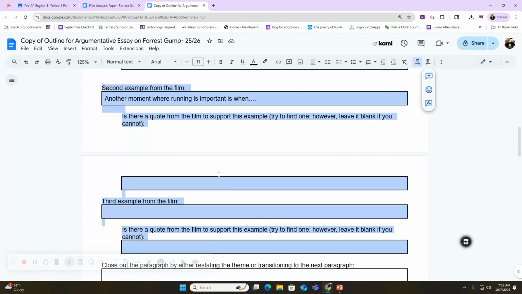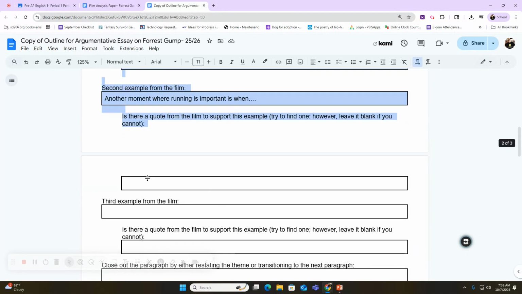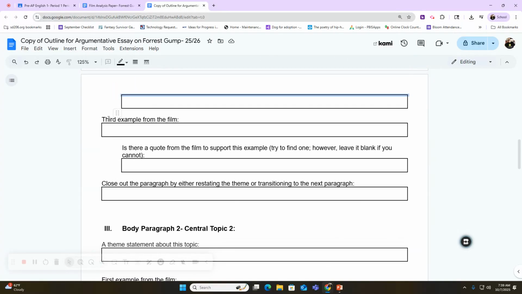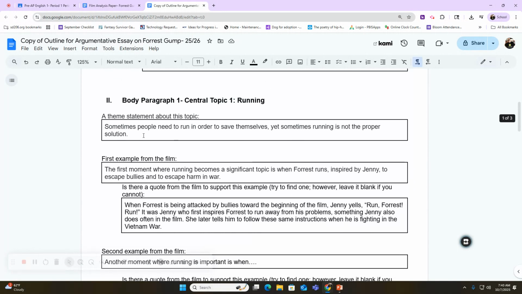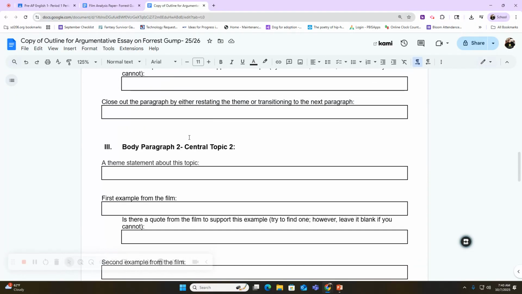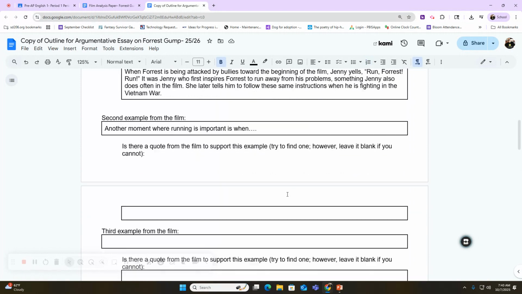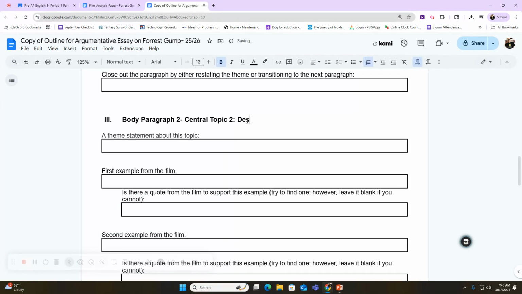All right, if you're back, then I'm assuming you got almost all the boxes for your first body paragraph complete, all the way up through right here. But you still have to close out the paragraph by either restating the theme or transitioning to the next paragraph. What that means is you restate this theme statement, but in slightly different words, or lead into your next paragraph, which is going to be about your next topic. So remember, my next paragraph is destiny. So paragraph number 2 is going to be all about destiny.